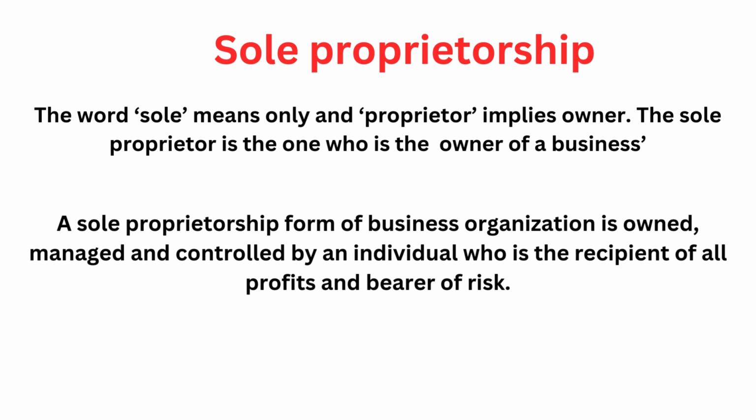First one is sole proprietorship. The word sole means only and proprietor implies owner. Sole proprietor means only one individual is going to start a business, and that individual is the owner of the business. A sole proprietorship form of business organization is owned, managed, and controlled by an individual who is the recipient of all profits and bearer of risk.